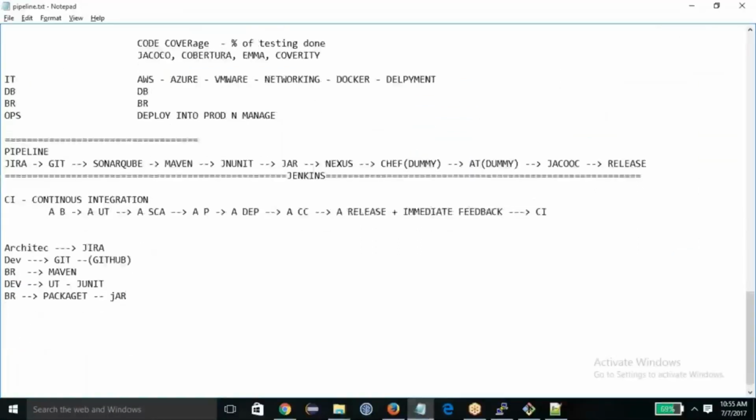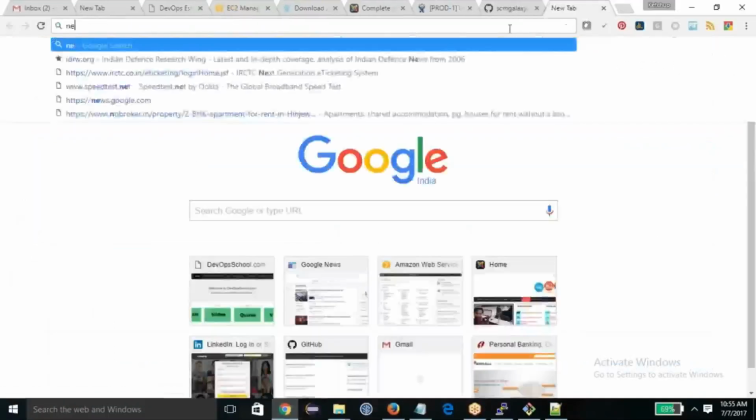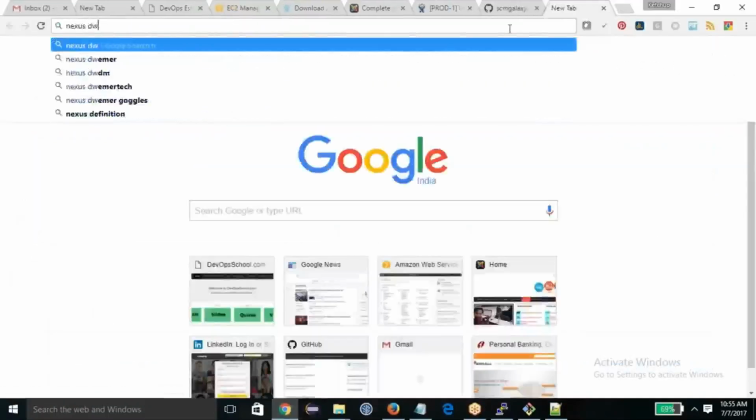So your package is ready. Now what do you want to do? You're going to put these packages on the repository. And which is the repository? The repository is your Nexus. So we need to have a Nexus setup now. In order to set up Nexus, I'm going to search for Nexus download.